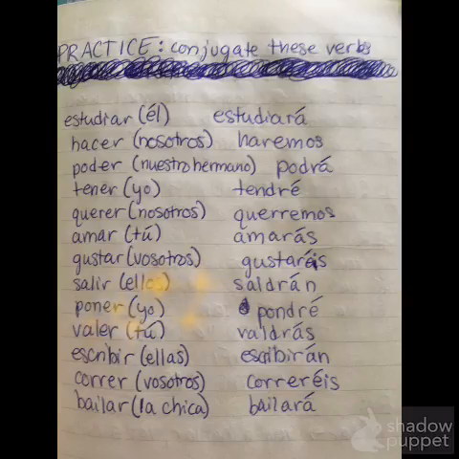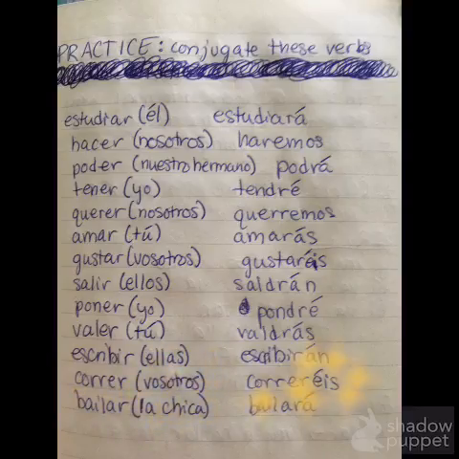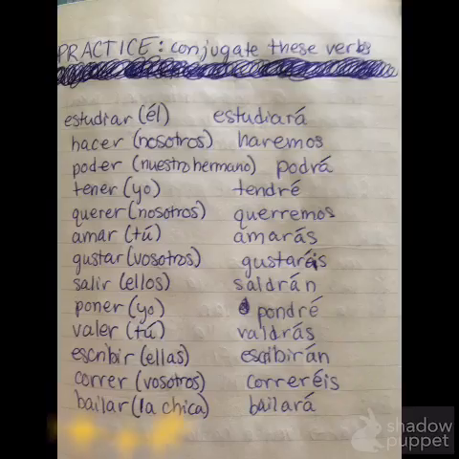Poner in the yo form is pondré. And that means I will put. Valer in the tú form is valdrás. So you will be worth. Escribir for ellas is escribirán, and that means they, which is the feminine form of they, will write. Correr for vosotros is correréis, and that is you all will run. Bailar for la chica is bailará, so the girl will dance.